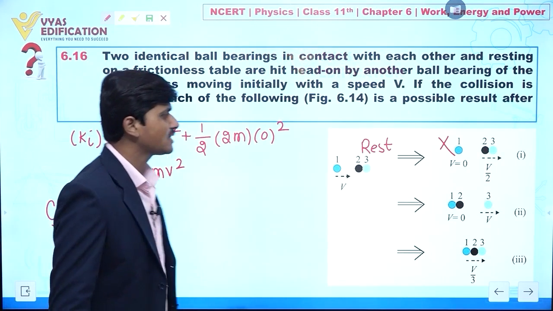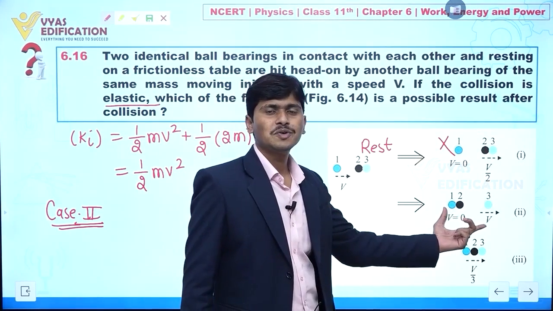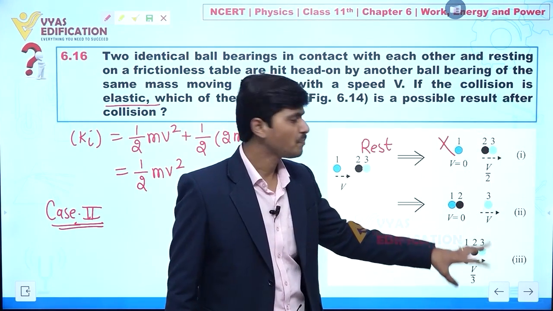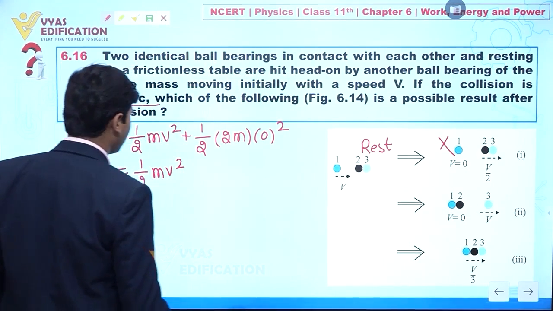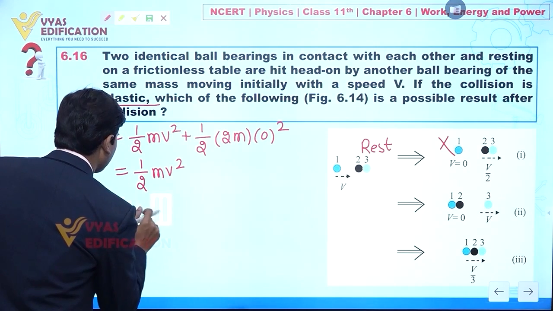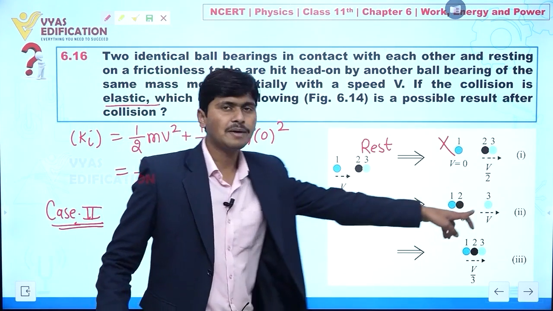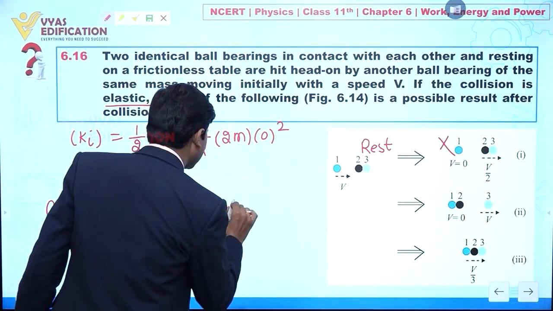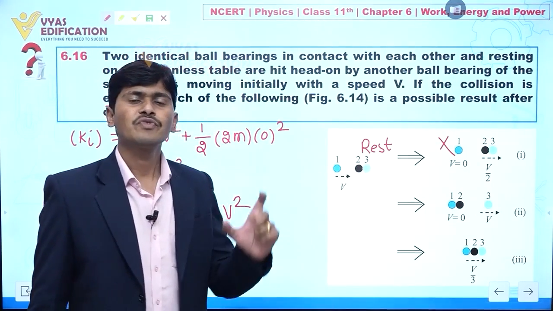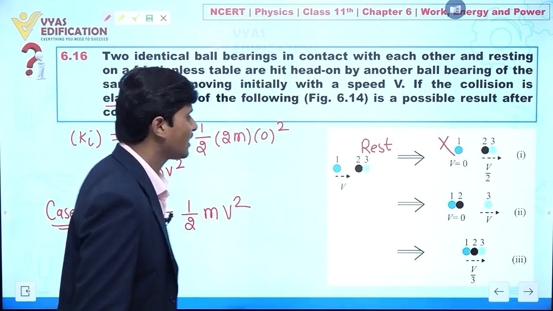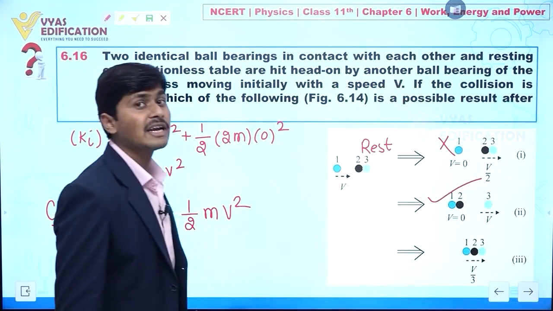Now we are going to check case number 2. In case number 2, 1 and 2 both stick to each other and come to rest. It means velocity is 0, so its kinetic energy is 0. But now I am writing like this: K final is equal to 1 by 2 times the mass of ball number 3, which is m, so this is half m v square. Clear? Now we can say yes, in case number 2 we are getting final kinetic energy same as initial kinetic energy. It means definitely this case is possible for an elastic collision.